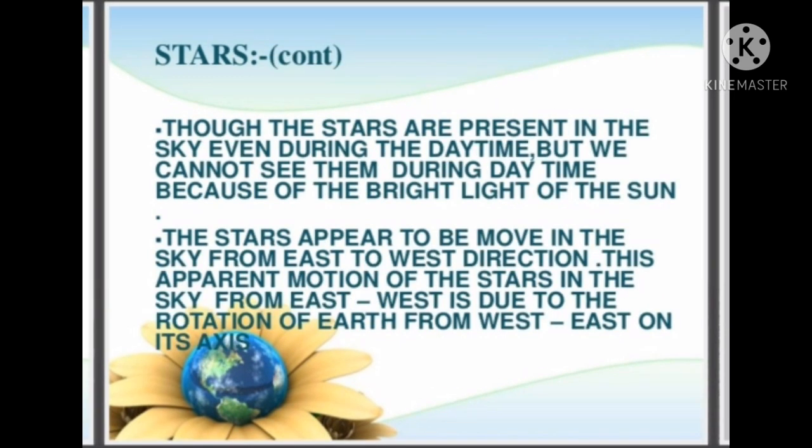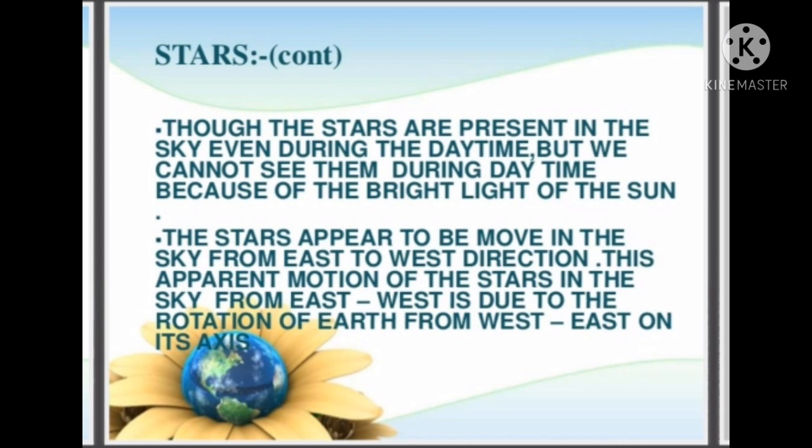Okay. Next we are going to discuss stars further. Though the stars are present in the sky even during the daytime, we cannot see them. The stars are there in the sky, but because of the bright light of the sun, we cannot see the stars during the daytime.